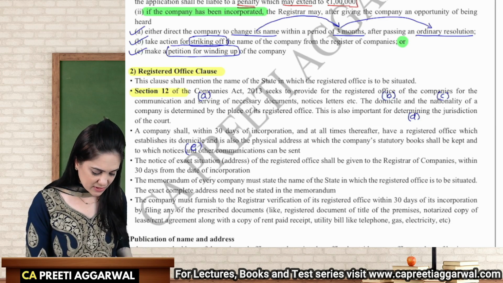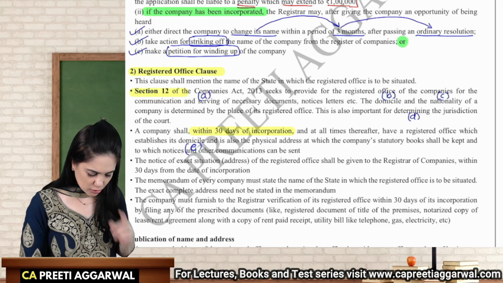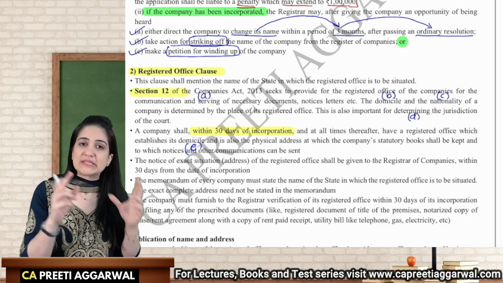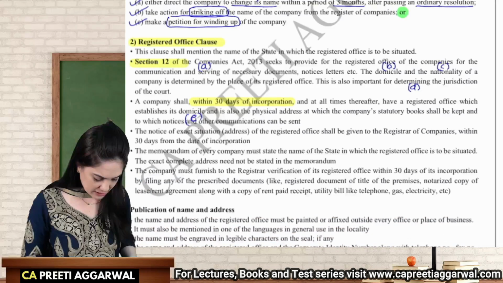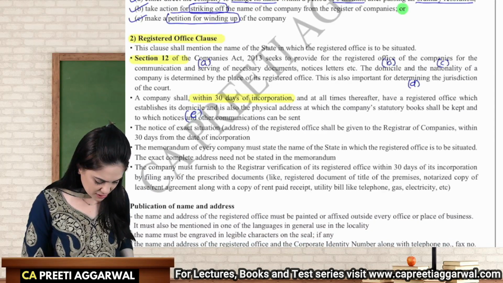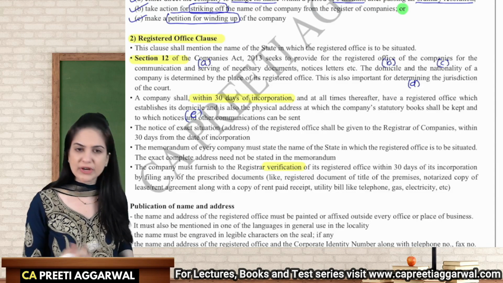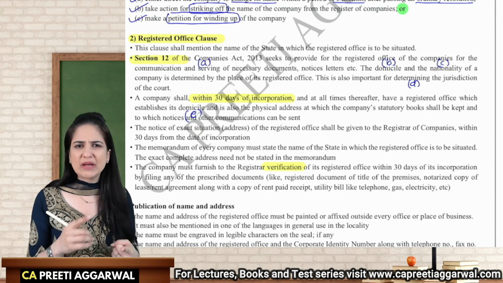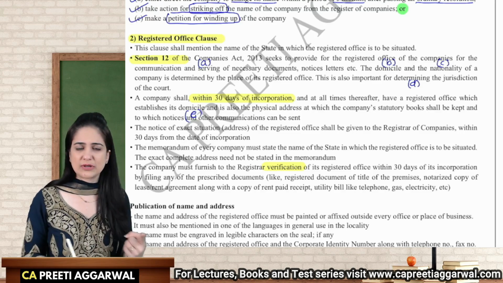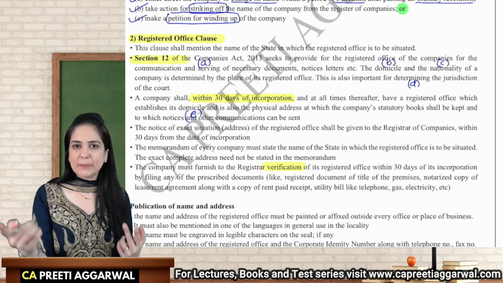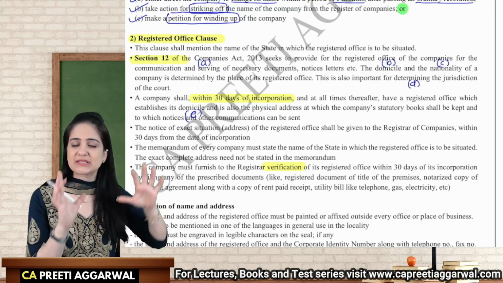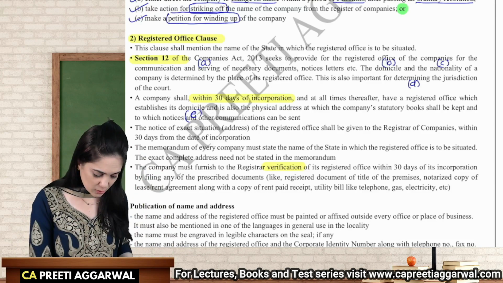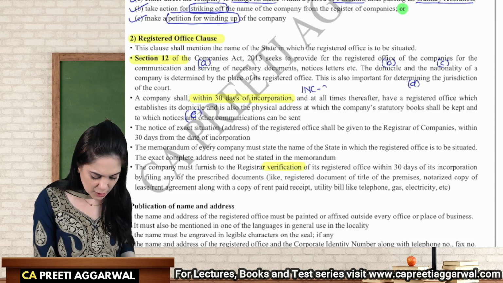So I must have a registered office within 30 days of incorporation, and I must also send to the ROC a verification of the registered office. So that is also another keyword. The verification will also be submitted. Now what is included in verification? Like my light bill, water bill, telephone bill, rent paid receipt, ownership documents, that must also be sent. It is a proof that yes, this is actually the registered office of the company. All this will be sent in INC 22.